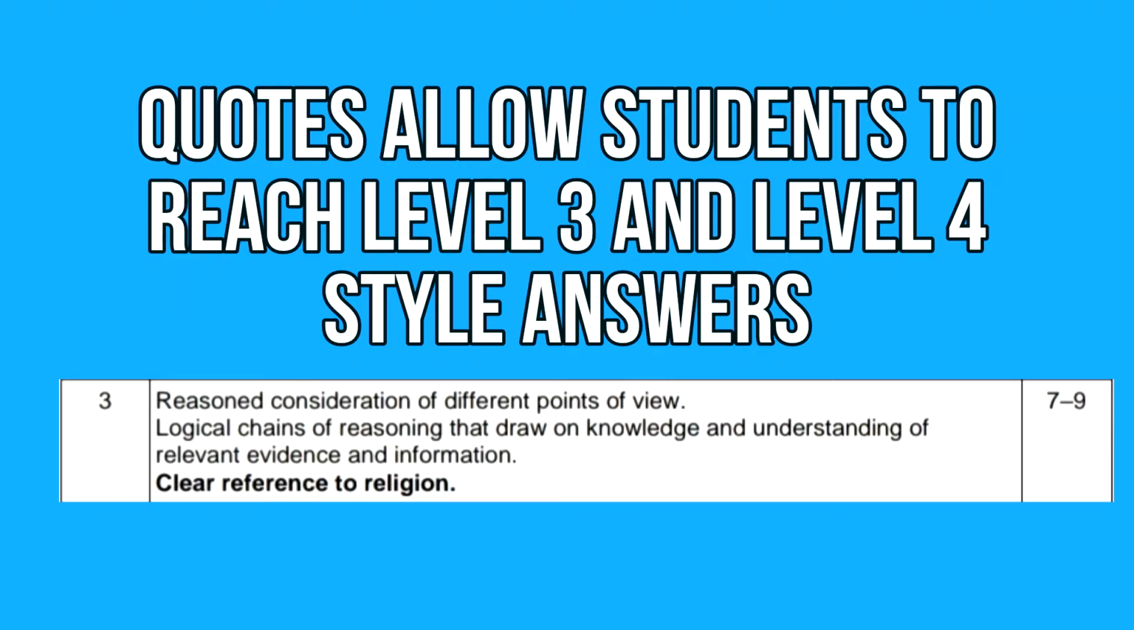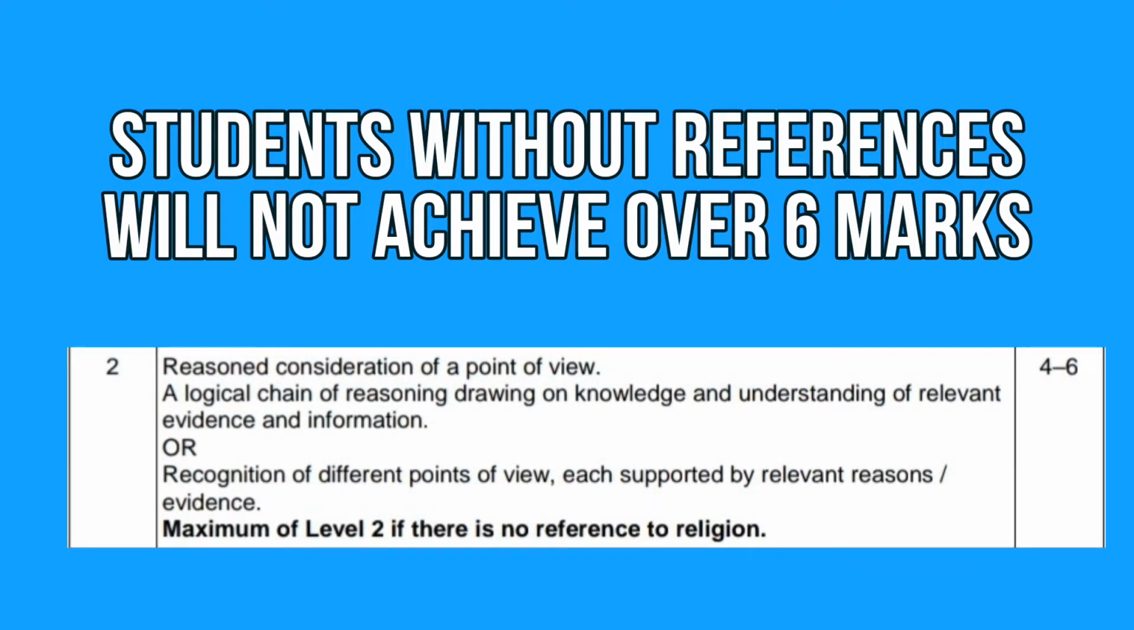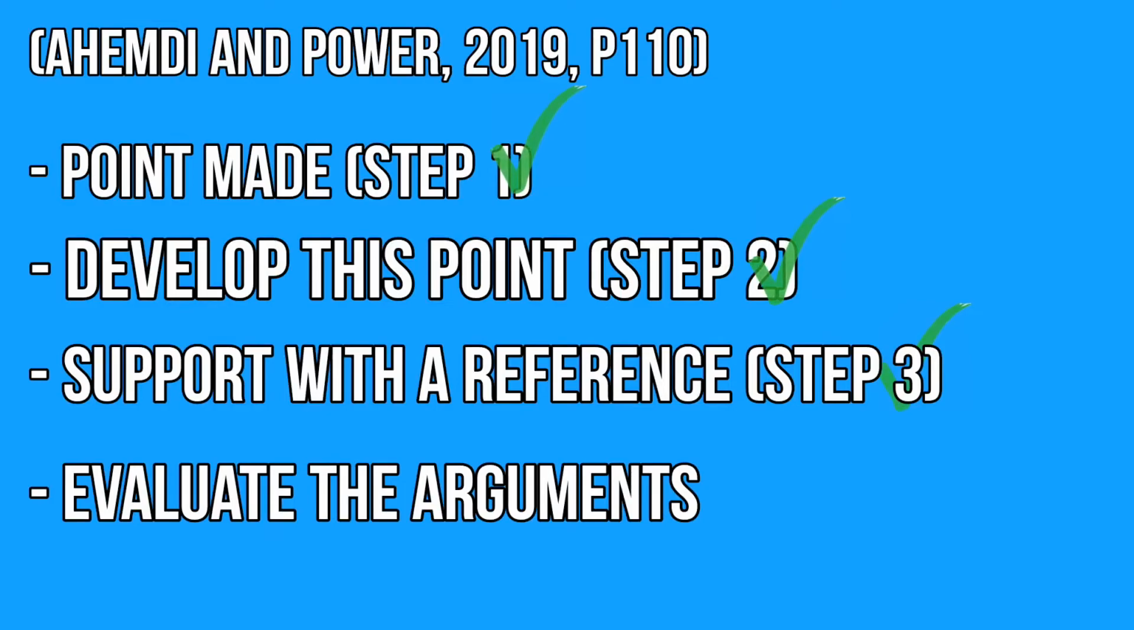paragraphs, as without references students will be capped to level 2 answers which are between 4 and 6 marks. Therefore, it is important to support your arguments with solid references about teaching or direct references to scripture, depending on the religion. The final step to writing a supporting and opposing argument is to evaluate what you have said.